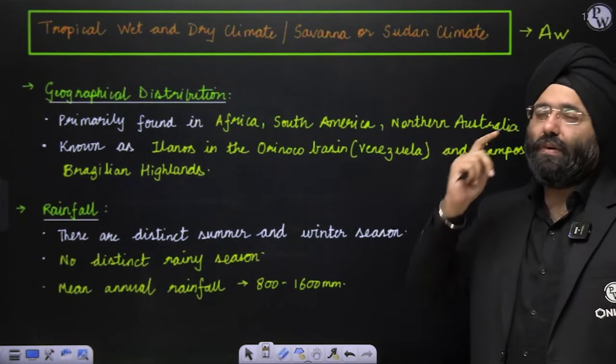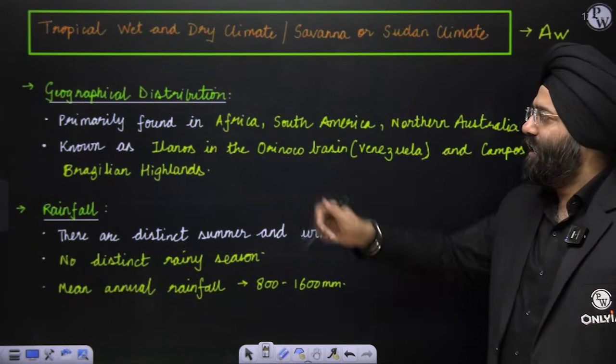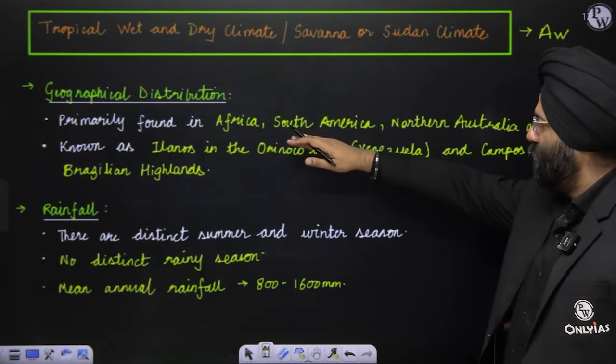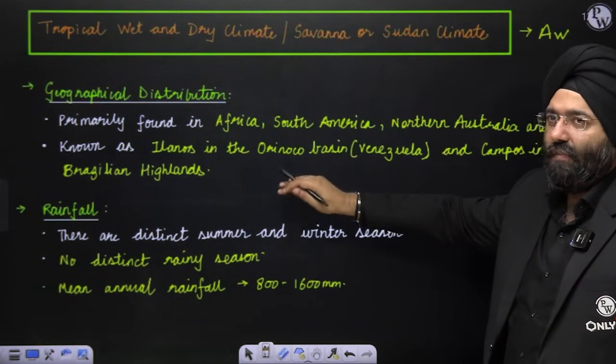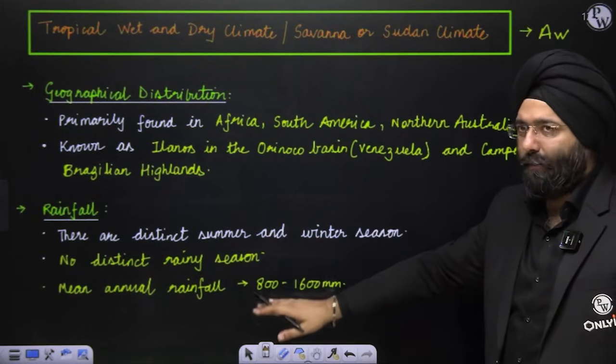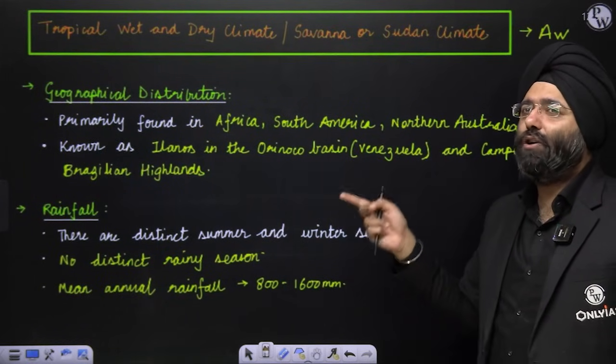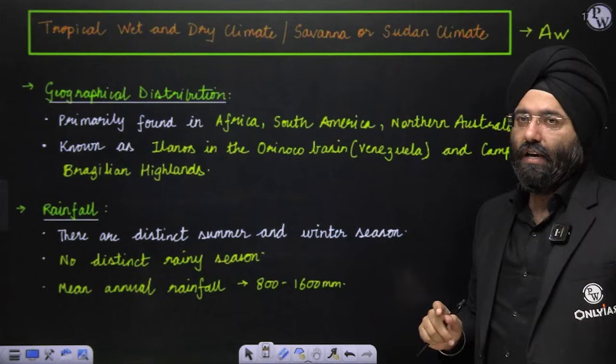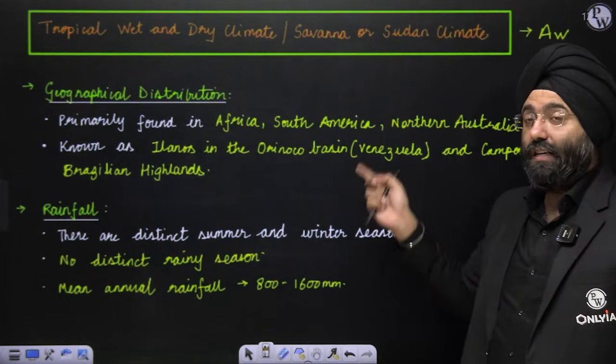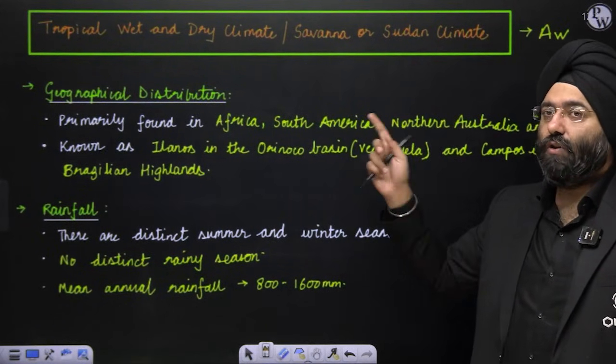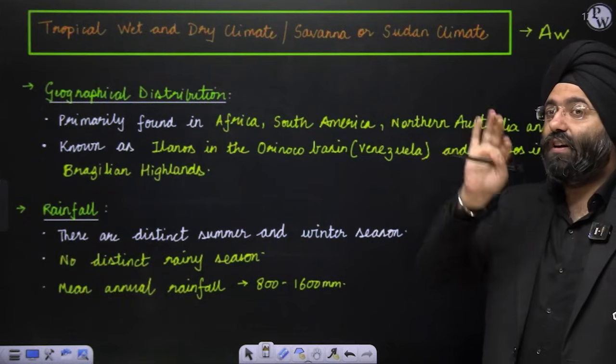Now, you can be asked a question where they might mention Llanos, Campos, steppes, prairies, pampas, and they will ask you which among the following are tropical grasslands. Because these two are tropical, the others are what? Temperate grasslands, which we are going to do. So you should be very well aware which are tropical and temperate.